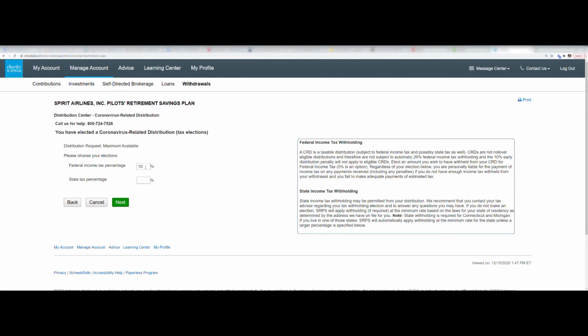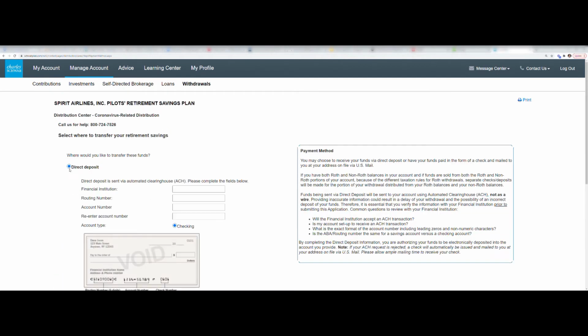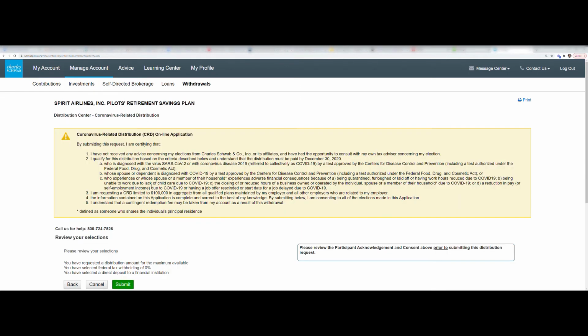You must change the federal income tax and state tax percentage to 0. Since you plan on putting this in a self-directed IRA or 401k, you now are not penalized any federal or state income tax. So always make sure it's 0 because it's not applicable to us. Click on Next. It's going to ask you for your direct deposit information. Very easy. And now over here, after you put that information, review your selections, you're going to see this yellow box. Do we qualify? Absolutely.